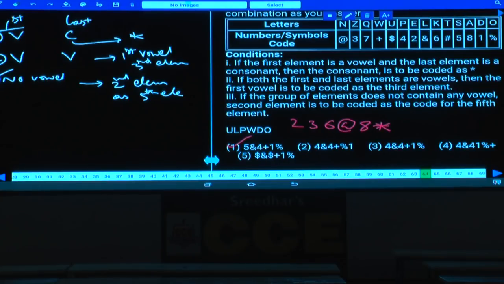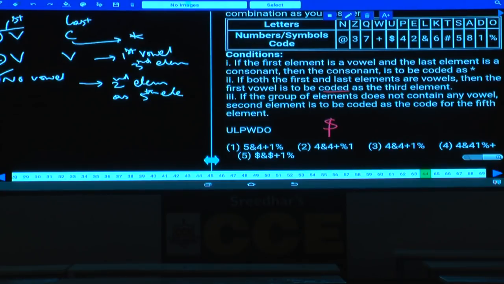Then coming to question number 64, both the first as well as the last are vowels. Then it comes under rule number 2. First vowel is to be coded as the third element. What is the first vowel? U. U is dollar. Now it should be coded as the third element.